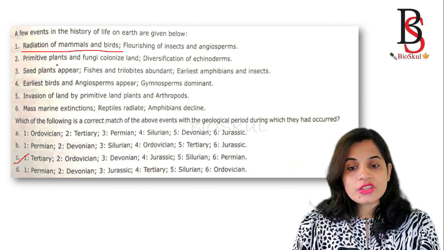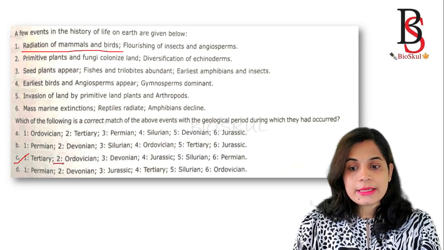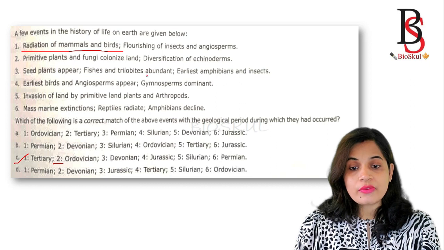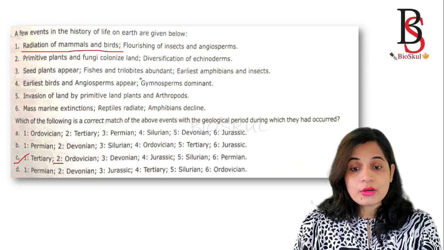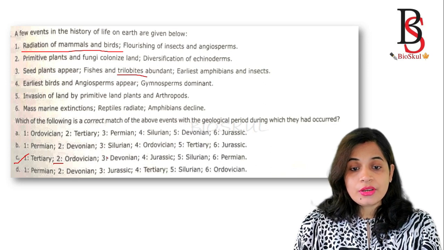Primitive plants and fungi colonize land, diversification of echinoderms, and that is in the Ordovician period. Seed plants appear, trilobites are abundant. Trilobites are abundant in the Devonian period. Also the earliest amphibians and insects.